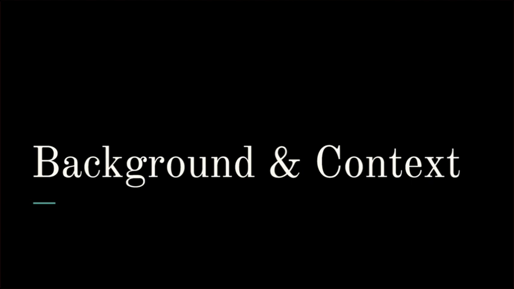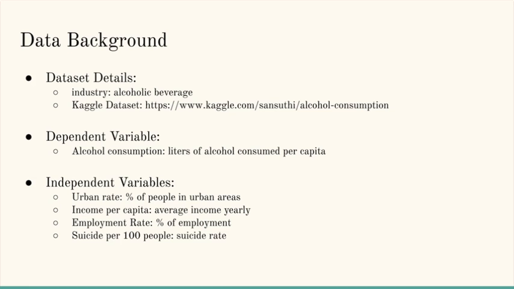When we begin to consider the background and context for our data analysis, it becomes relevant some of the variables that we need to consider. Specifically, we collected the information from Kaggle while looking at the industry of alcoholic beverages. As you can see, we've included the Kaggle dataset over there. We analyzed the variables, and they were included for each country. So the dependent and independent variables listed below are a representation for which each country's quantitative values are.